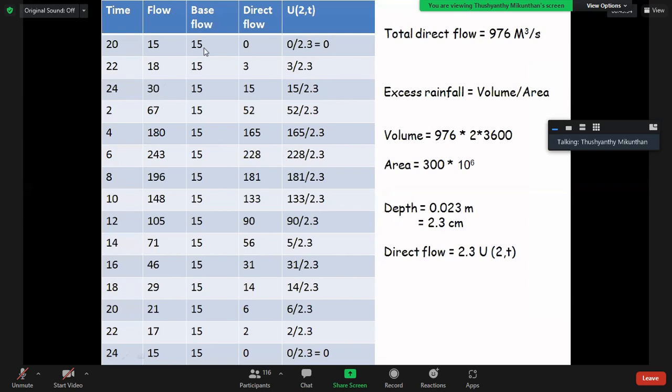As the first assumption, base flow is not changing with time and is considered as 15 meter cube per second. That is the first assumption, because direct flow should always start with 0 and end with 0. So you can simply take 15 minus 15, 0 here, and again 15 minus 15, 0 here.